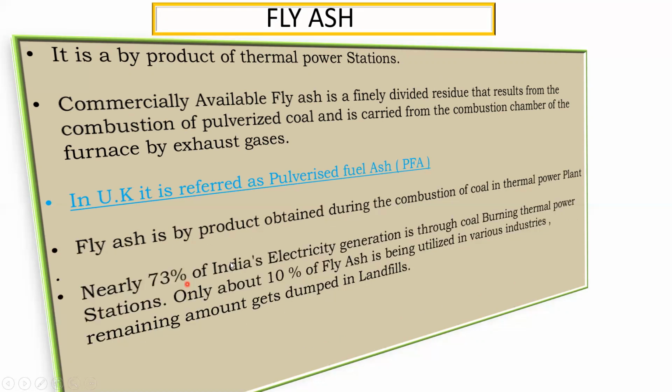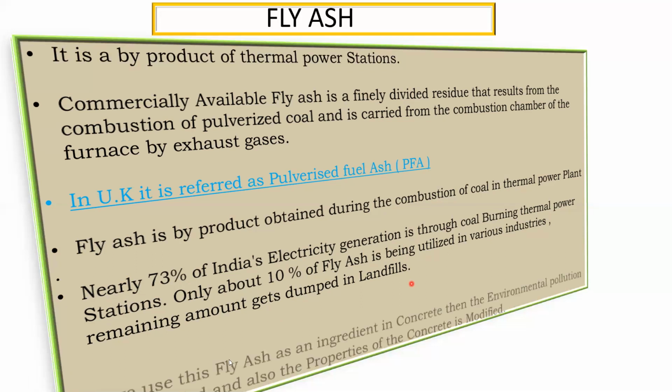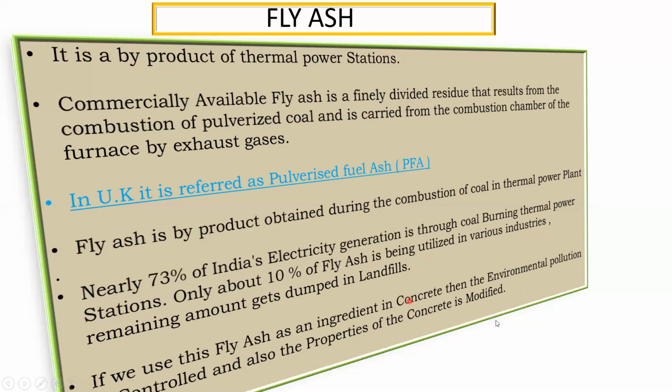Nearly 73% of India's electrical generation is through coal burning in thermal power stations. Only about 10% of fly ash is utilized in various industries, and the remaining amount gets dumped in landfills. Even now the government is making it mandatory to use fly ash in cement, hence we are getting PPC cement in the market. If you don't dump it, we have seen the consequences, it will create health problems. If we use fly ash as an ingredient in concrete, then environmental pollution is also controlled, and the properties of concrete are modified.